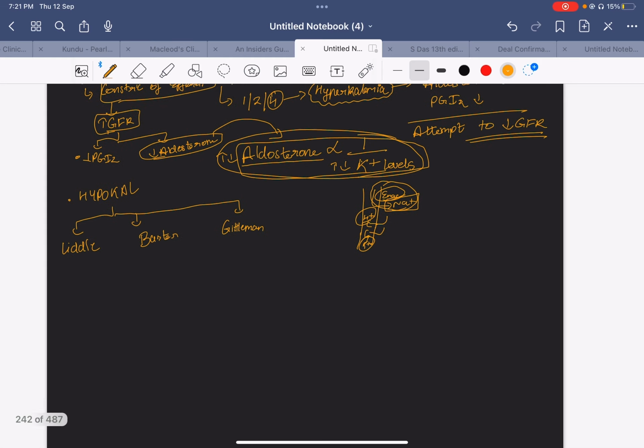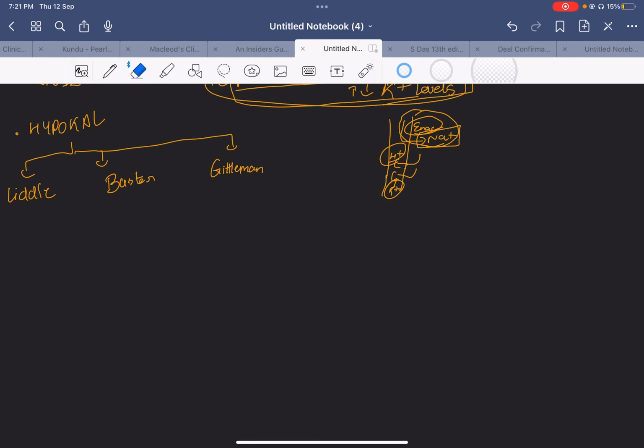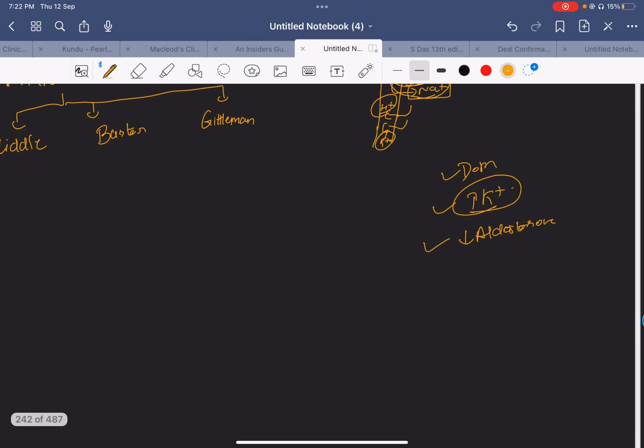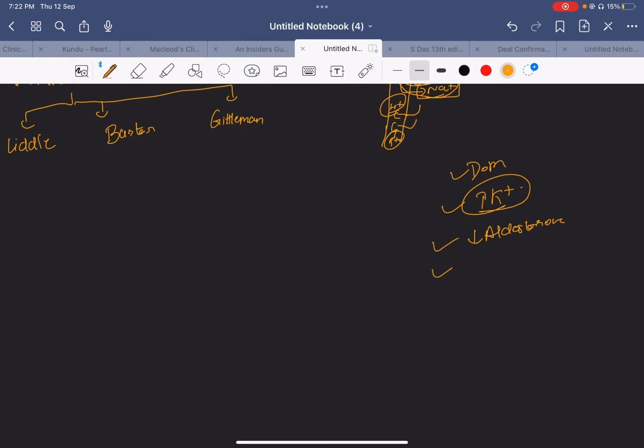A few other important points about type 4 renal tubular acidosis. It happens in diabetics. Second point is that it will come with increased potassium levels. Third point, why does this happen, is because of a decreased aldosterone level, or aldosterone resistance can also cause it. The fourth point is that the fractional excretion of bicarbonate in the urine is going to be less than 3%.